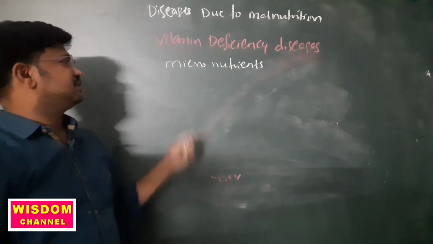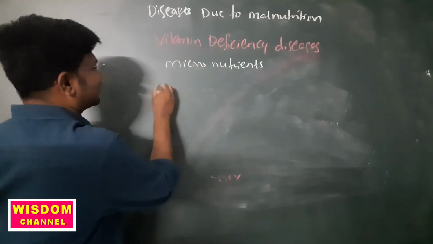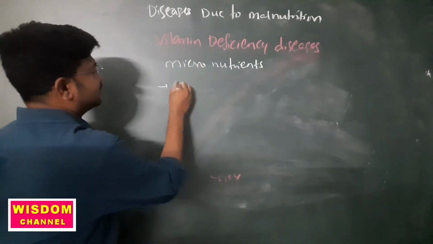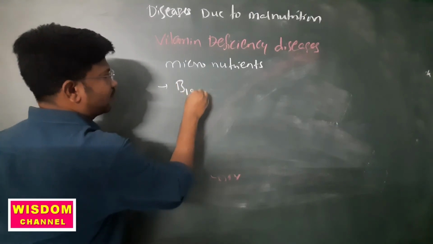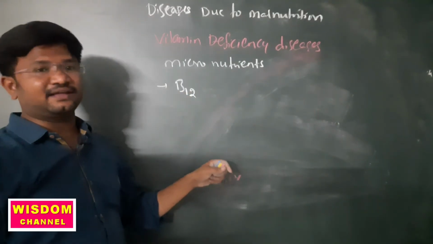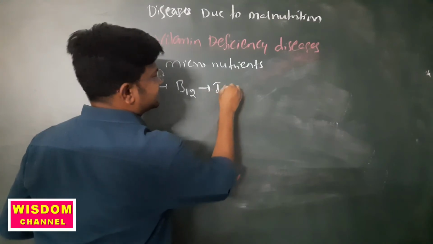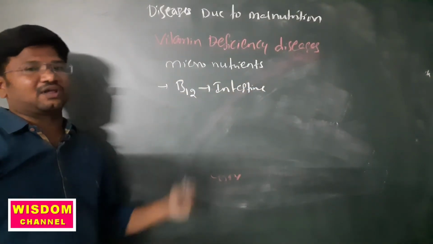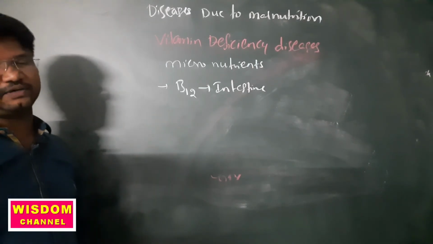One of the bacteria present in our intestine supplies cyanocobalamin, the vitamin B12, into our bodies.